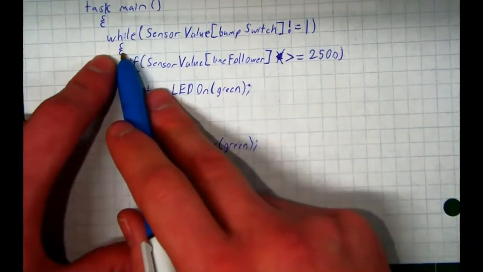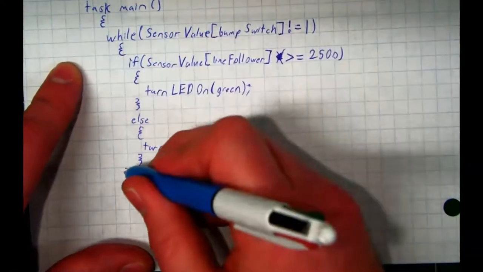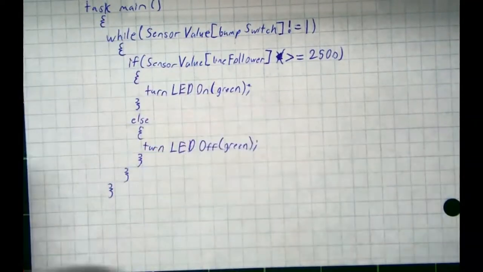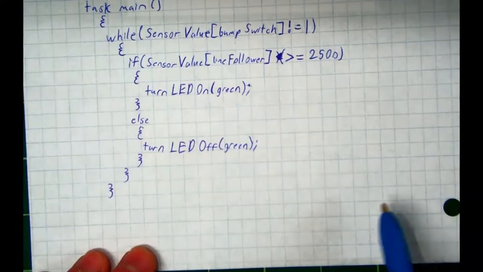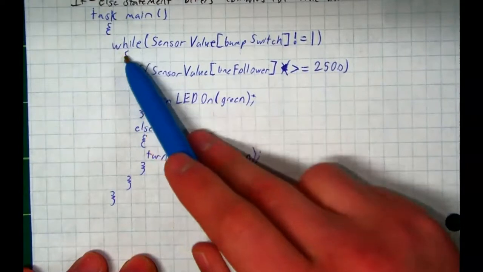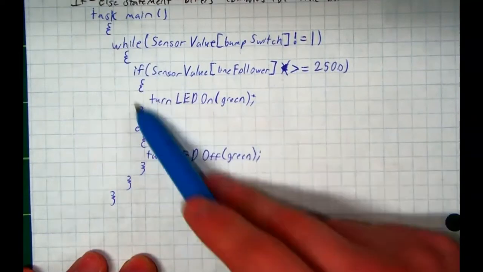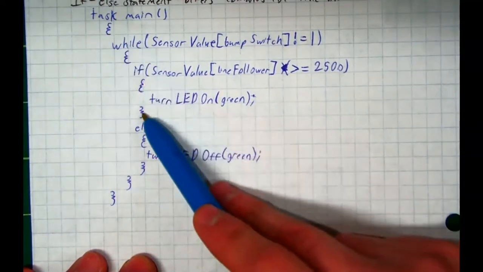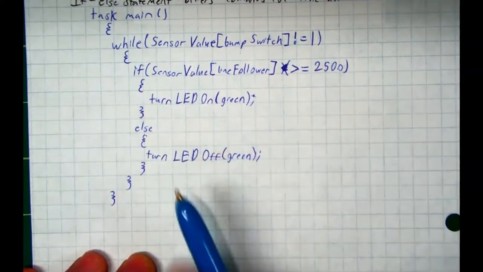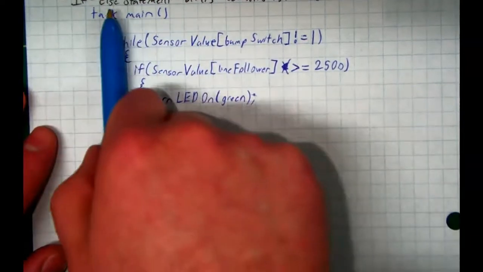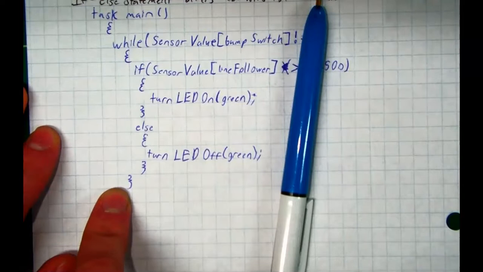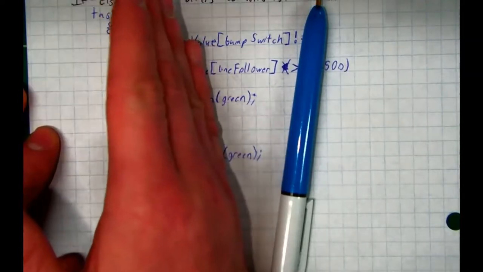Next, we need to close our else statement with a curly bracket. Then, we need to close our while statement. Then we need to close our task. This is what I mean when I say fix formatting is your best friend. If you noticed, you opened 4 brackets. You opened 3 here, you closed the first one, then you opened a 4th, you closed it, close, close. Can you imagine how inconvenient it would be if all these brackets were lined up here? If you hit fix formatting and it indents it all out for you nice and neat.